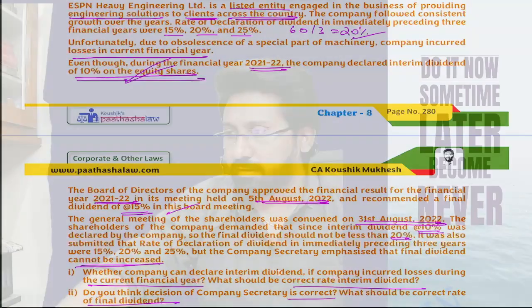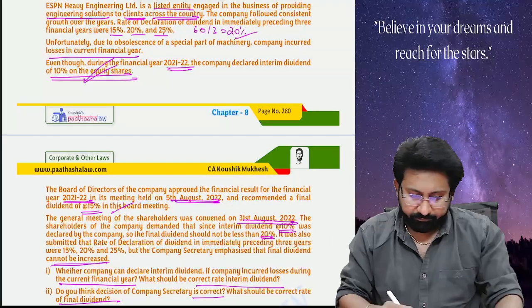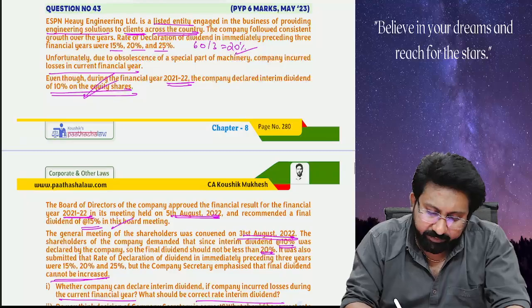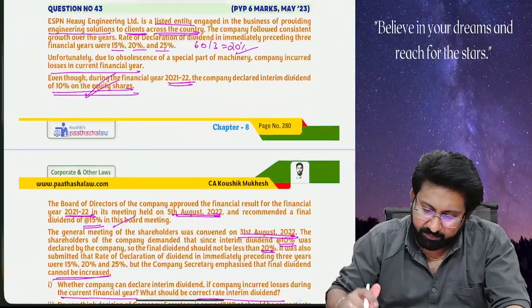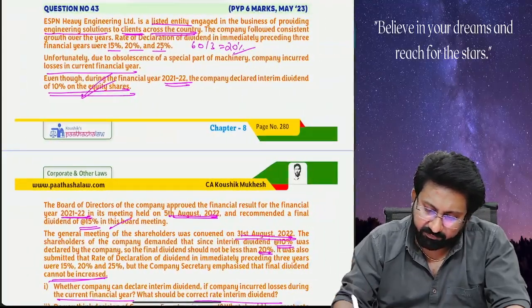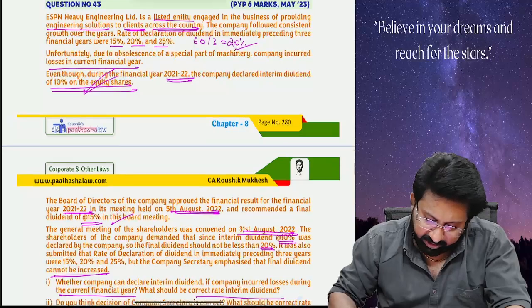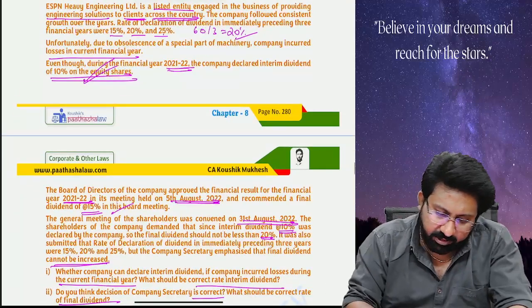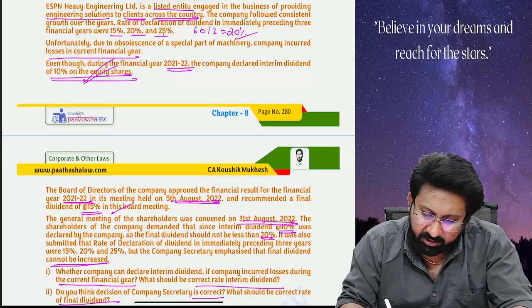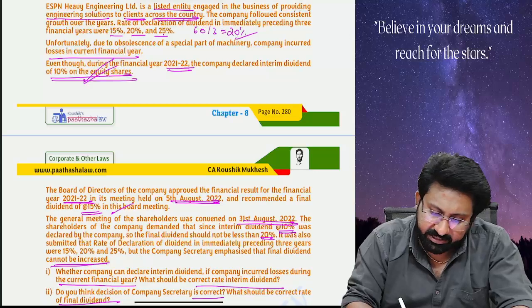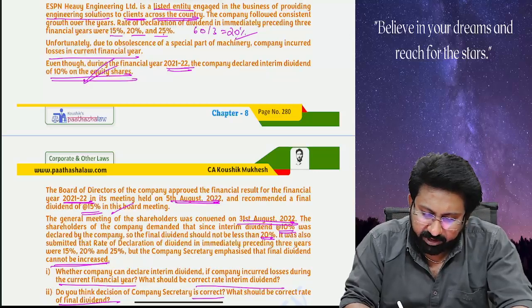Get the question? So see here. ESPN Heavy Engineering Limited is a listed company engaged in the business of providing engineering solutions to the clients. The company followed consistent growth over the years. The rate of declaration of dividend in the immediate preceding 3 years is 15, 28, 25.